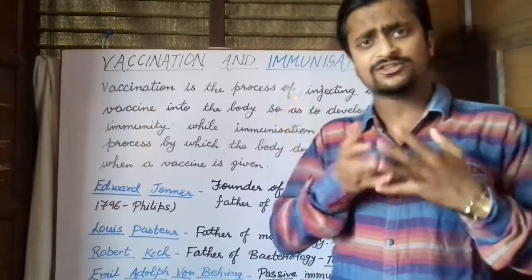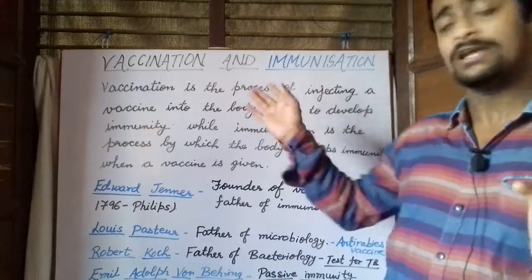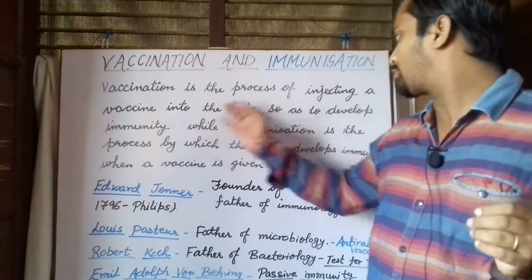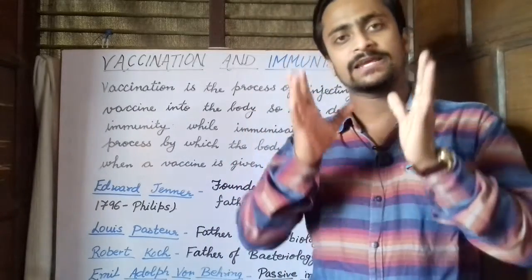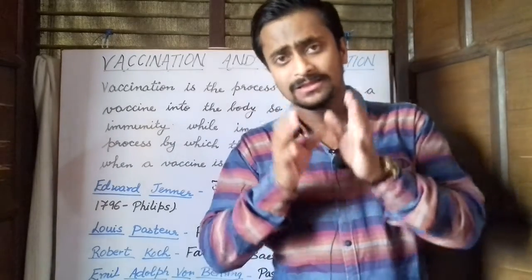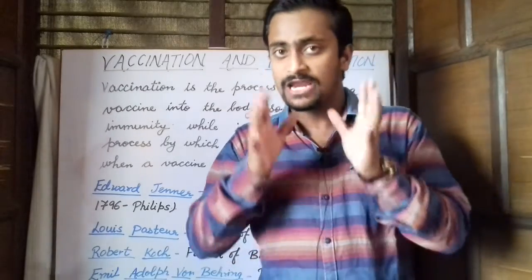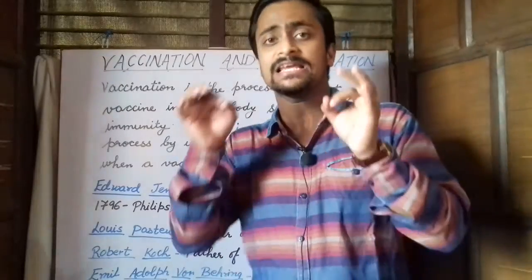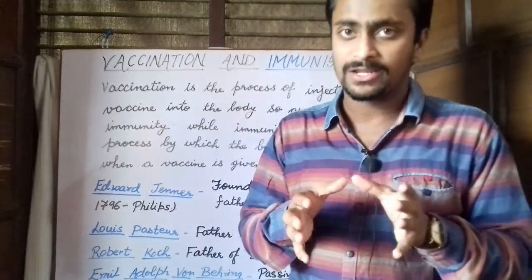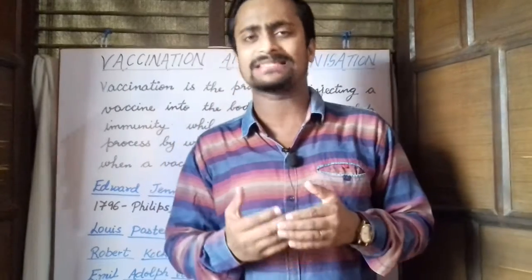Now, what is actually meant by vaccination? Vaccination is the process of injecting a vaccine into the body so as to develop immunity against a particular disease, while immunization is the process by which a body develops immunity when a vaccine is injected into the body. Now, how did this process of vaccination come into existence?